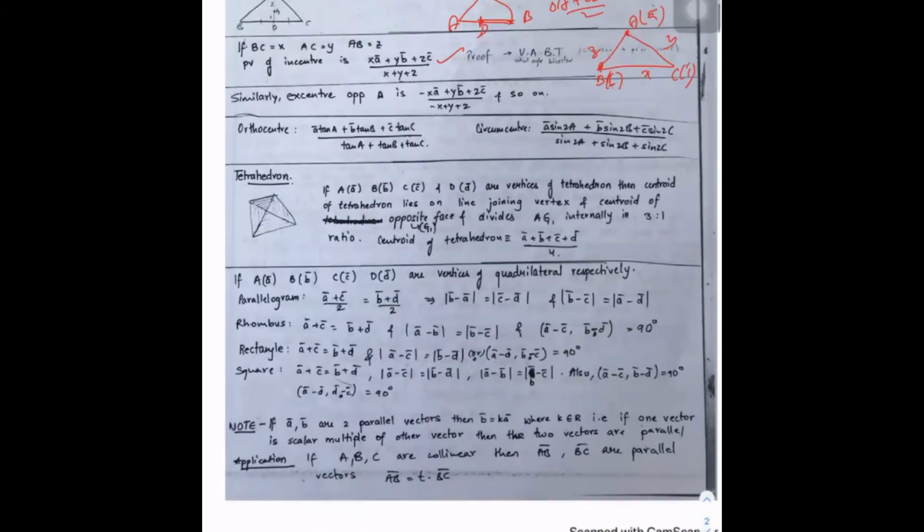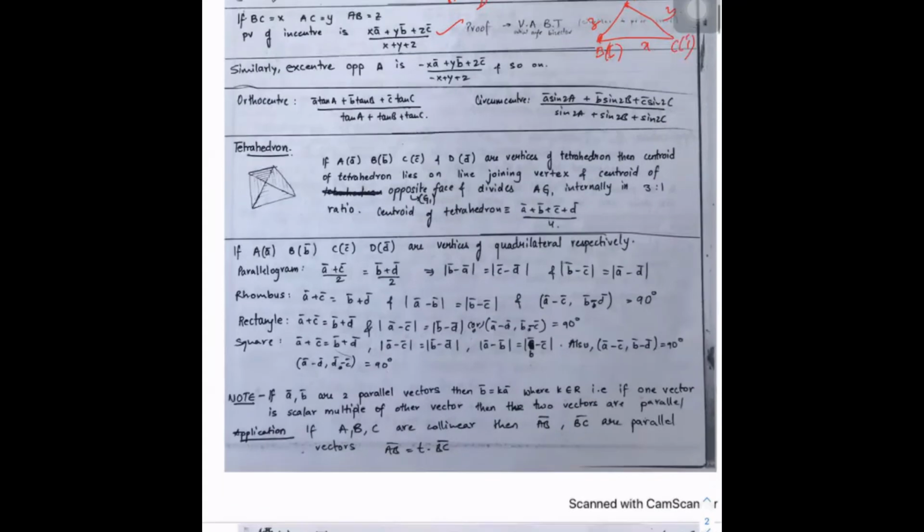Next result, tetrahedron result. Okay, that centroid of tetrahedron is (A plus B plus C plus D) by 4. Next, if two vectors are collinear, then condition is one vector is scalar multiple of other vector. So if A bar and B bar are parallel, then no doubt A bar equals some t times B bar. By using that, if you want to prove 3 points A, B, C are collinear, we have to prove AB vector is scalar multiple of BC vector.